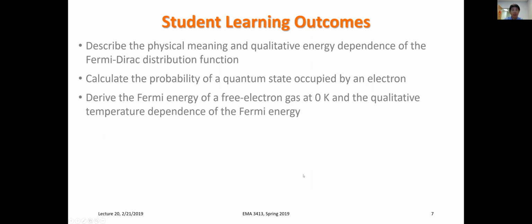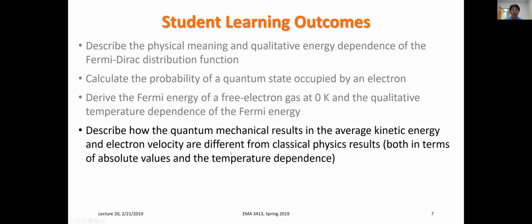That gets to the last student learning outcome. With that quantum mechanical system, we now predict that the average kinetic energy is going to be on the order of 100 times higher than what's predicted by classical physics, which is 3/2 kT. And that also gives you about 10 times higher electron velocity compared to the result from classical physics.